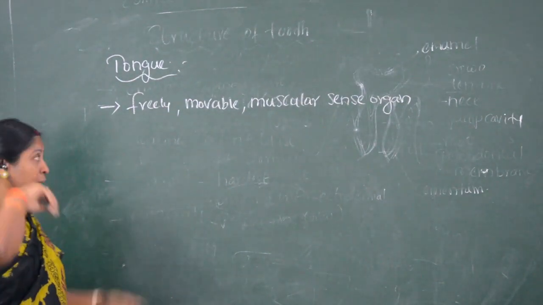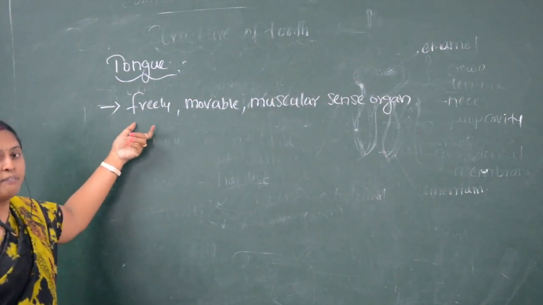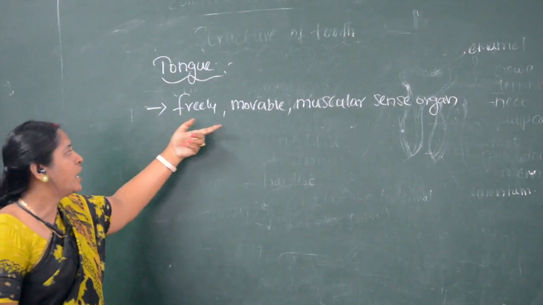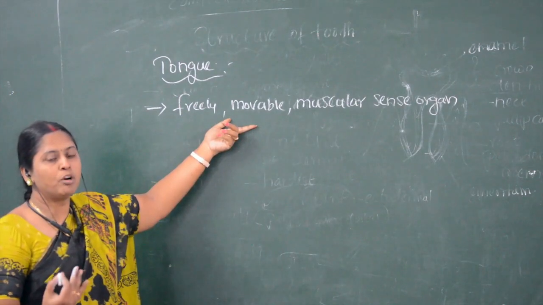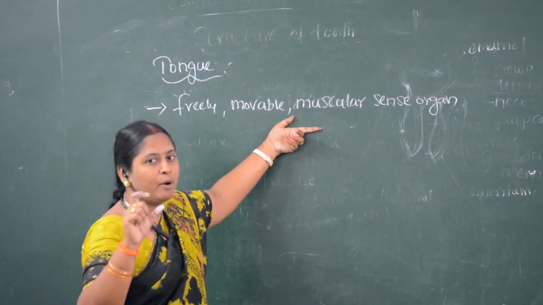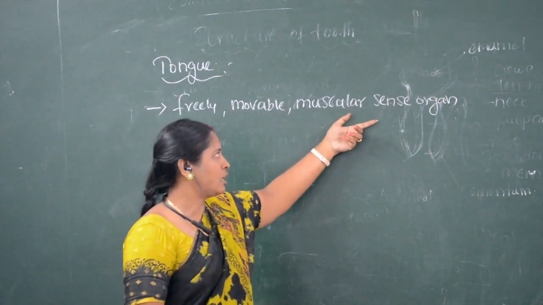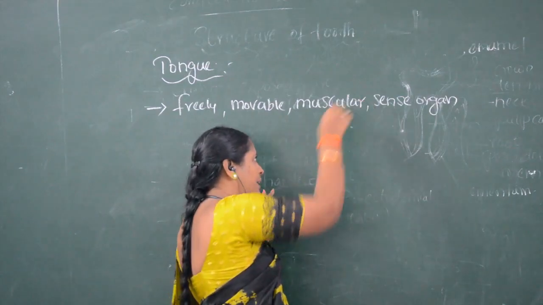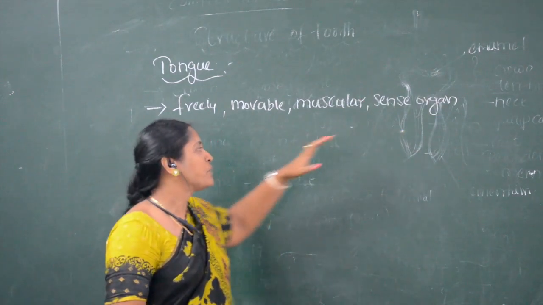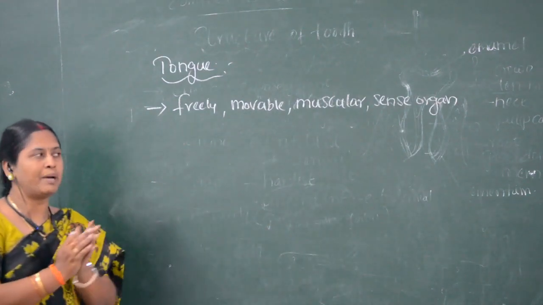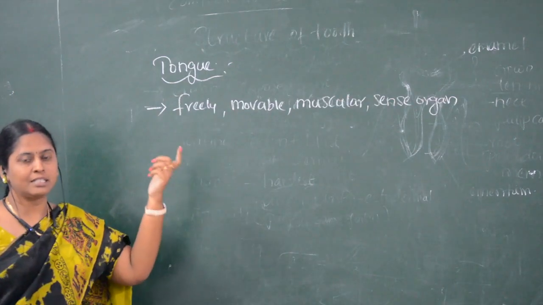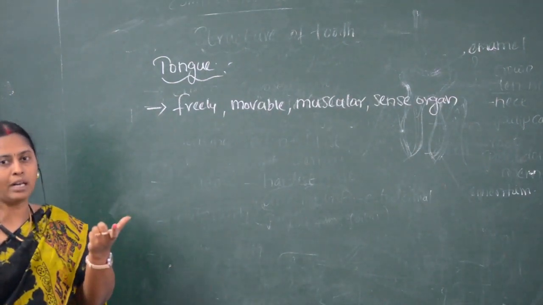It is freely movable because it is the organ which can be moved freely in all directions. Muscular, because it is made up of muscle, and a sense organ, because it helps in the detection of taste. So it is a freely movable muscular sense organ, present inside the oral cavity.